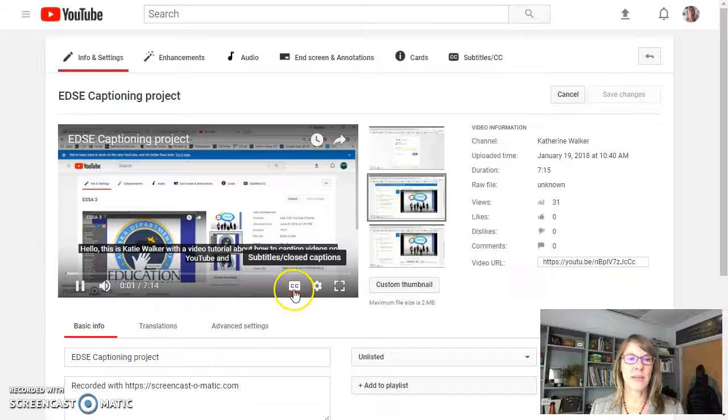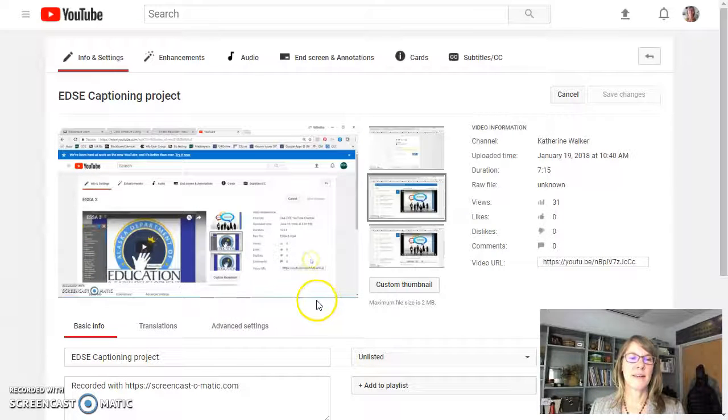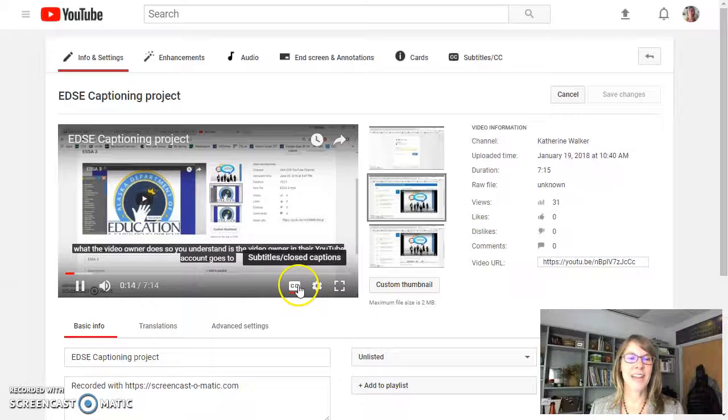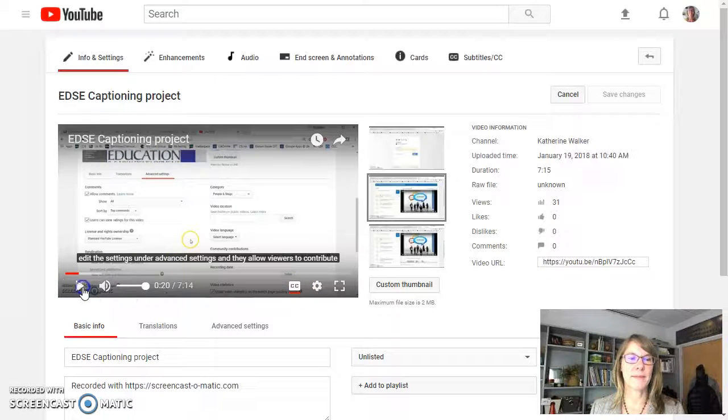There's a CC button right here, so that can be turned off or turned on. And notice that it has capital letters, punctuation, and it is 99% accurate. So that's how you turn on and off the closed captioning, and that's what closed captioning looks like.